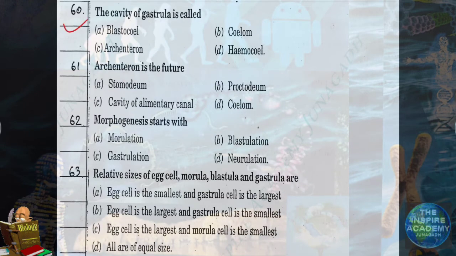The cavity of gastrula is called archenteron. Most important question. Cavity of gastrula is called archenteron. Question number 61. Archenteron is the future cavity of alimentary canal.